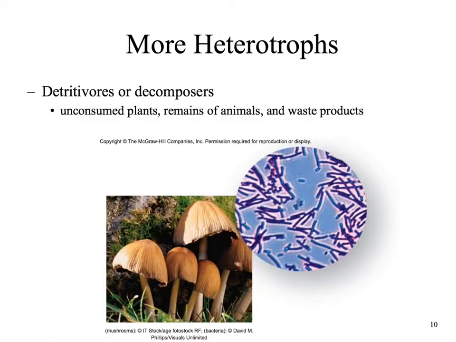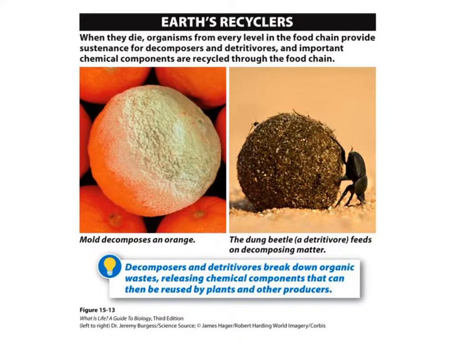There are other types of heterotrophs or consumers out there as well. Detritivores or decomposers are organisms such as fungi and bacteria that break down the waste products and dead materials left in the ecosystem. These organisms gain energy from that dead and decaying material, and they also help to cycle nutrients. Decomposers are very important in their ecosystem. Without these decomposers, we would have a vast buildup of waste material within just a few days.